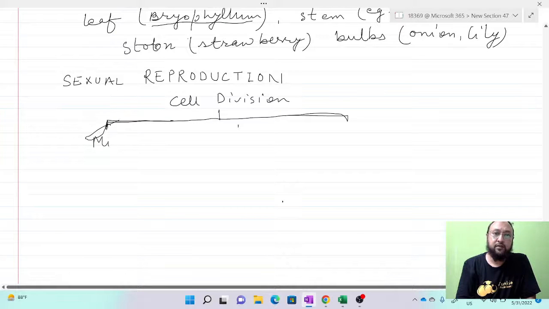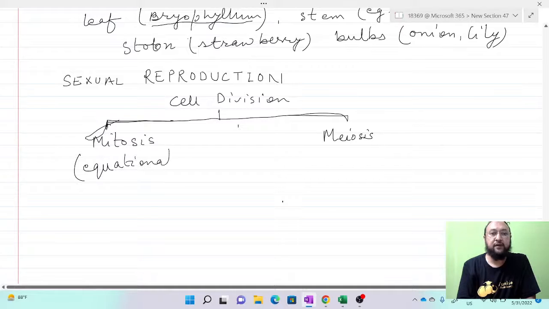This is mitosis and another is meiosis. Mitosis is called equational division, giving an equal number of daughter cells, and meiosis is the reductional division.